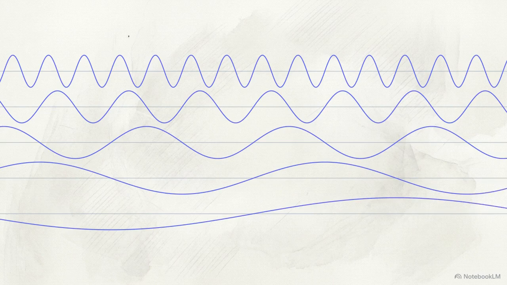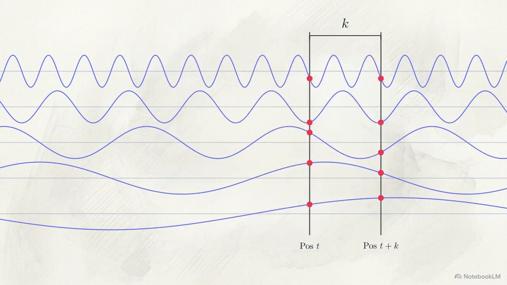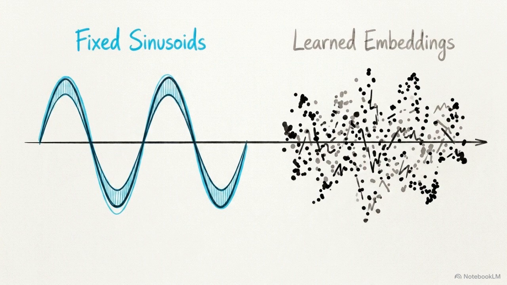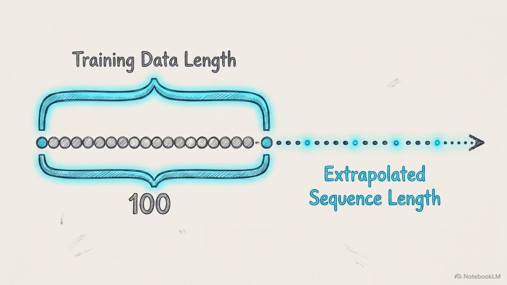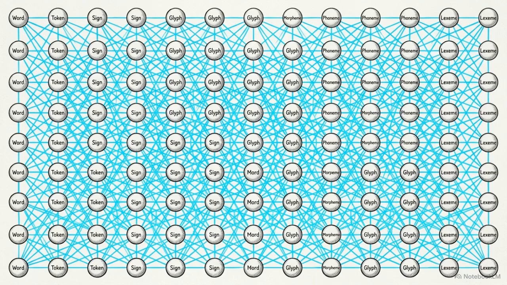Encodings are mapped using sine and cosine functions. Each dimension corresponds to a unique sinusoid, encoding relative and absolute position. Since wavelengths form a geometric progression, any fixed offset acts as a linear function, allowing the model to easily attend by relative position. The engineers chose fixed sinusoids rather than learned positional embeddings, so the model could potentially extrapolate and maintain accuracy on sequence lengths much longer than those it encountered during training. By mathematically defining the coordinates of each data point, positional encoding successfully replaces the sequential memory of an RNN, preserving the order of language without the bottleneck of sequential processing.